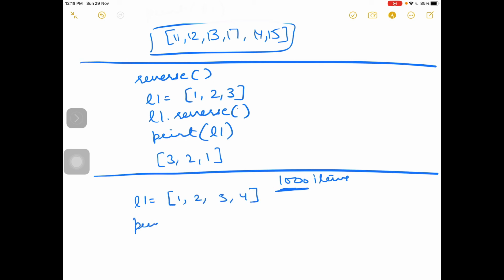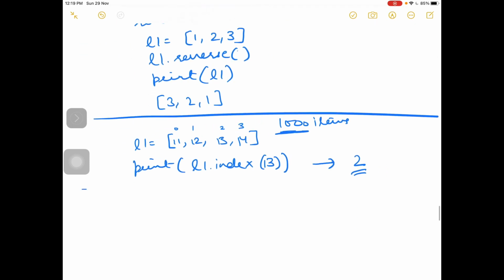is the method to find out the index of an element. Suppose I write print L1 dot index 3, then whatever the index of 3 is will be returned to you. To make it clear, the index of 11 is 0 1 2 3. What is the index of 13? 2. 2 will be returned to you. Okay, if you want to find the index, then there is a function index.